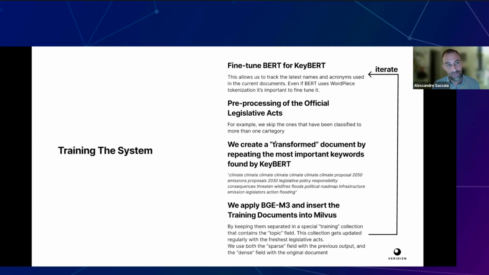And then through KeyBERT, we create a transformed document by repeating the most important keywords found by KeyBERT. So, for example, the segment that I showed you before became something like this, and it is truncated at the end.